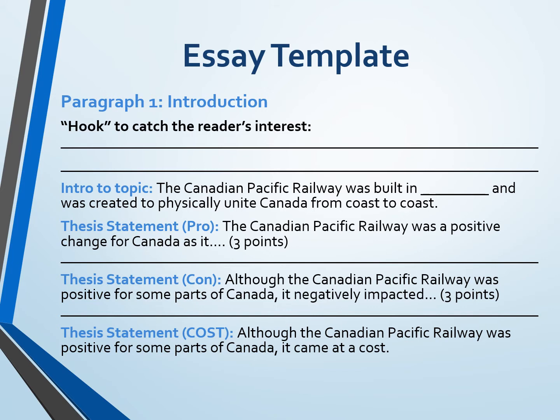So if you do the first option, this is what your thesis statement should sound like. The Canadian Pacific Railway was a positive change for Canada as it, and then whatever three points you're going to talk about. Or, if you're against it, although the Canadian Pacific Railway was positive for some parts of Canada, it negatively impacted, and then what are the three things that negatively impacted? And if you're going to do the challenging one, this is what your thesis statement will be: although the Canadian Pacific Railway was positive for some parts of Canada, it came at a cost. That's all you're going to write for that one. Okay? So you're either going to have three points for the positive or three points for the negative.